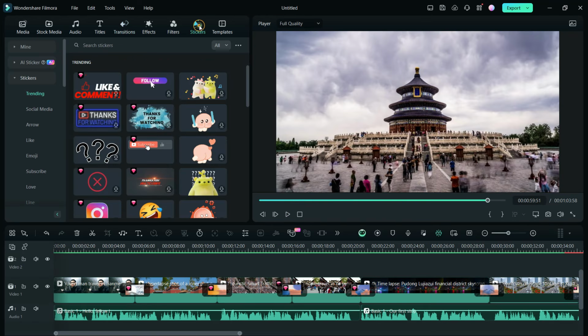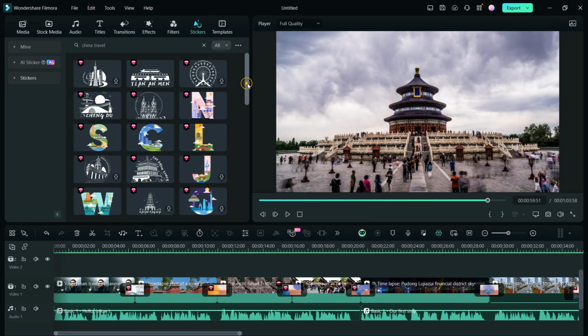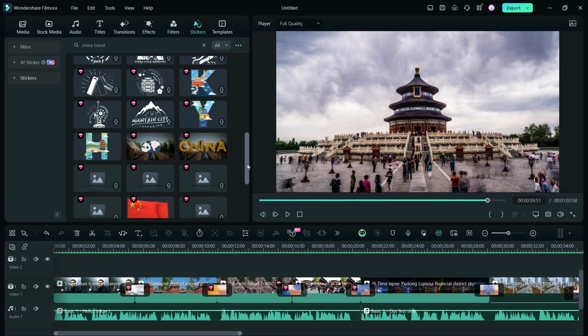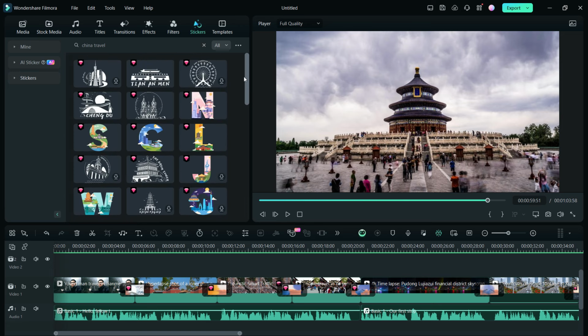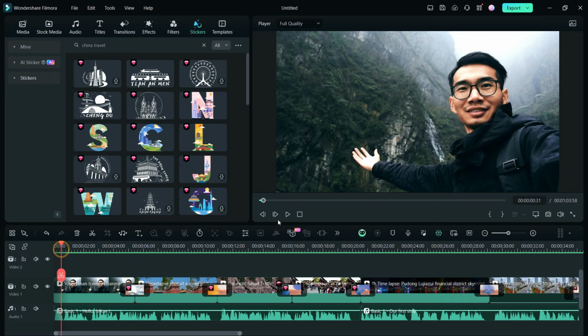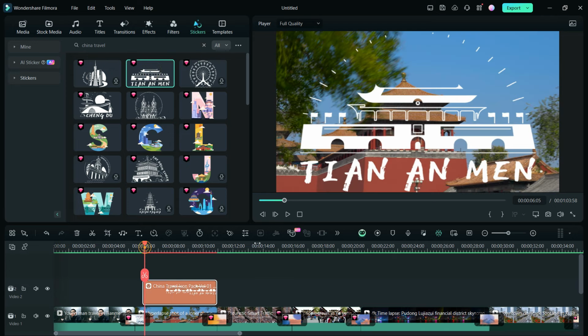Next, let us check the stickers, and here also, China travel is trending, with some marvelous China-themed stickers, made for this kind of videos. There are graffitis of monuments, designed alphabets, masks and food stickers here. You can just drag them to the timeline, and use them accordingly.